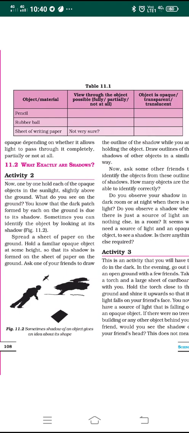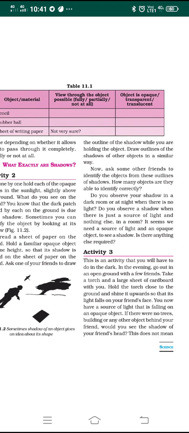So dear students, in the previous class we started the lesson Light, Shadows and Reflections. In the beginning we discussed transparent, translucent and opaque materials, and in yesterday's class we discussed how exactly shadows are formed. That concept we have understood, and in today's class let's go for Activity 3, about the formation of shadows.